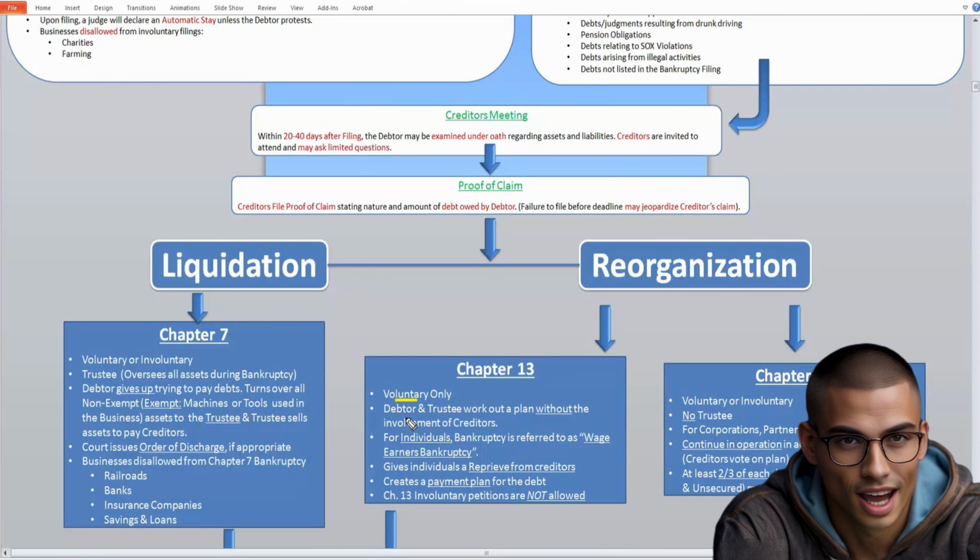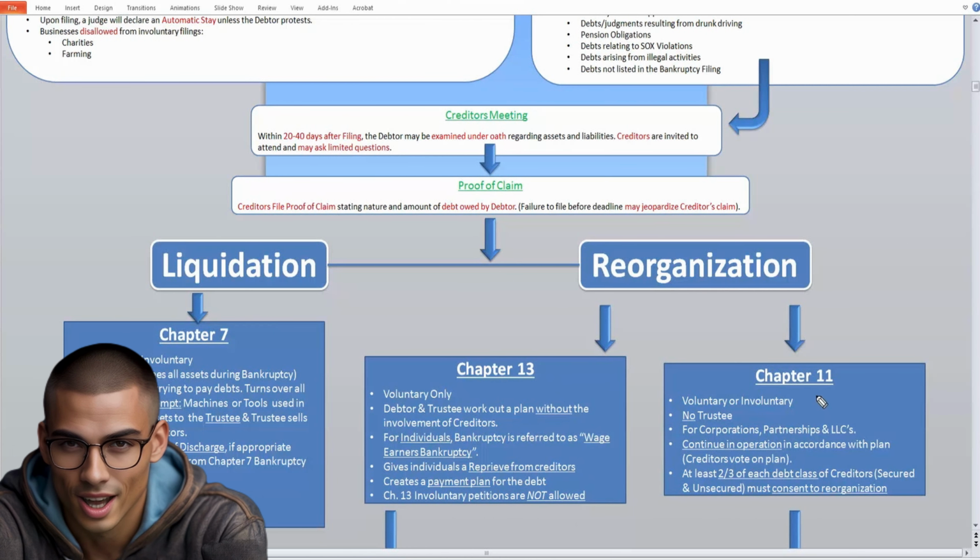And you, the debtor, and the trustee work out a plan together without the involvement of the creditors to figure out how to pay them back. This is for individuals, and it's known as the wage earner's bankruptcy. This gives individuals a reprieve from the creditors, so it stops them from collecting from you until you can figure out a plan to pay them back. It creates a payment plan for the debt, and involuntary petitions, remember, are not allowed under Chapter 13.